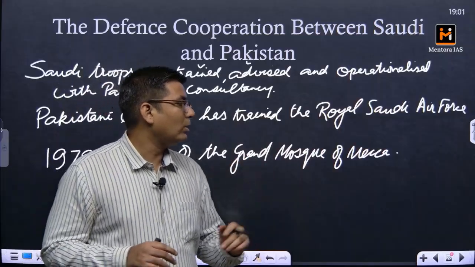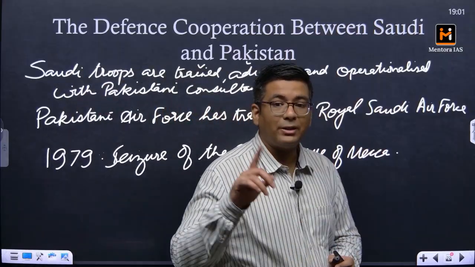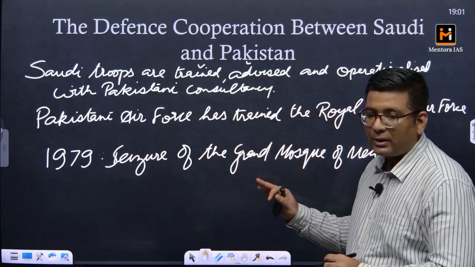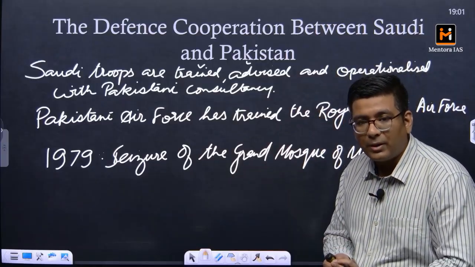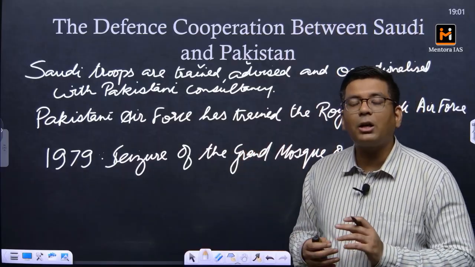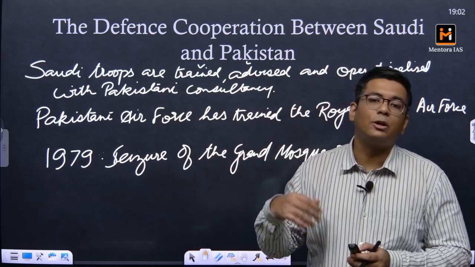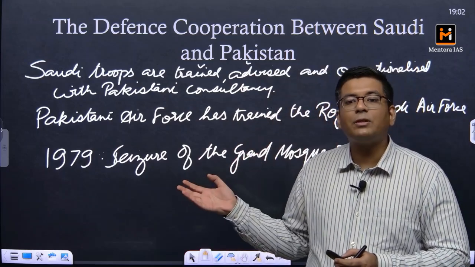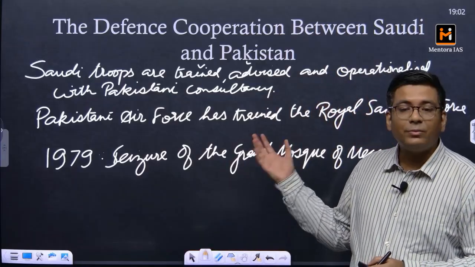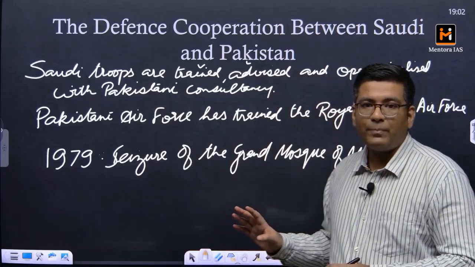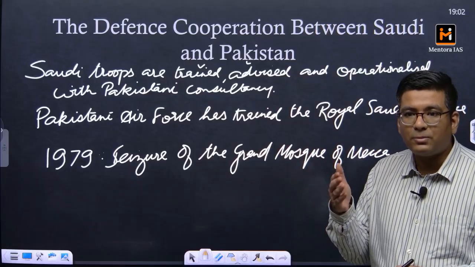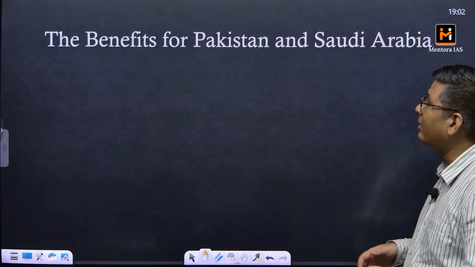So this Grand Mosque operation was coordinated by Saudi Arabia, and Pakistani troops helped. Subsequently after this, the military cooperation has deepened. That is why this defense agreement did not come as a shock for India. India was already in the know that such a defense cooperation was being worked out between Saudi Arabia and Pakistan, and this did not surprise India. That is why India is maintaining a hawkish stance, watching the moves being taken.